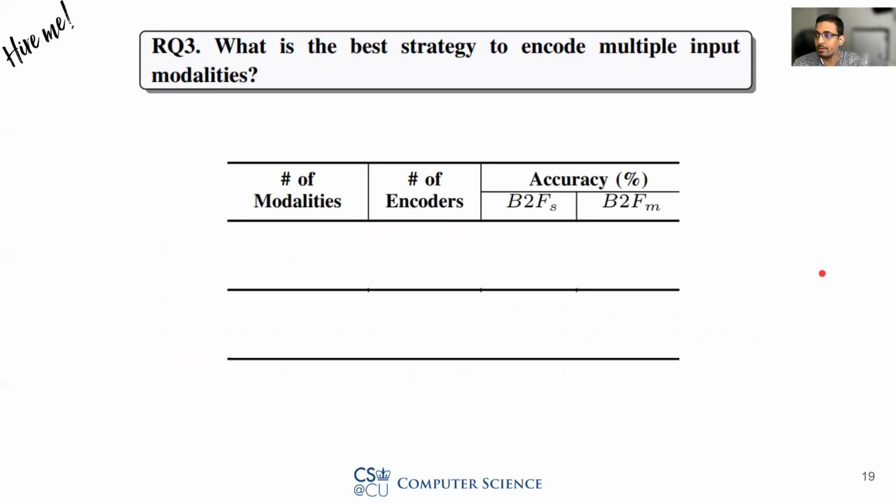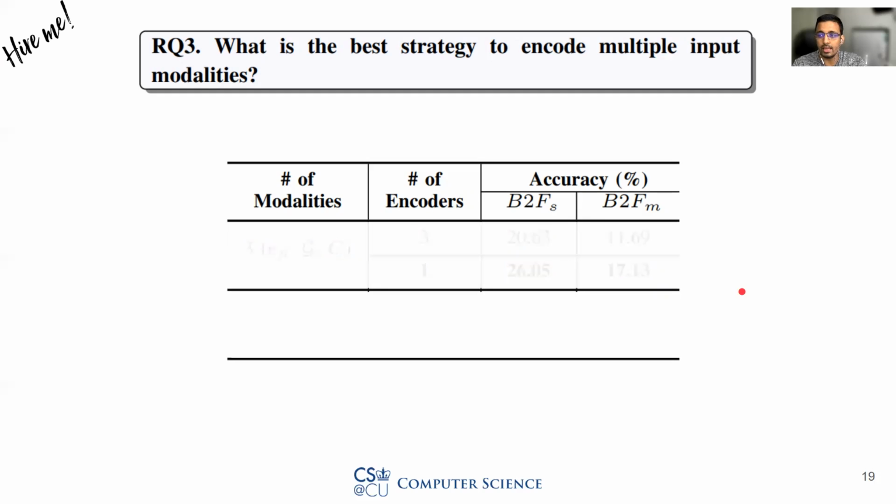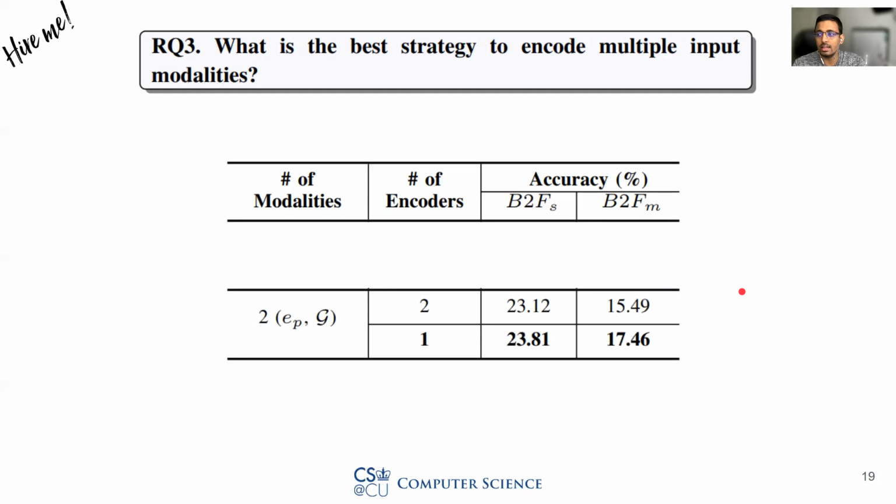We did 2 experiments to understand the effect of the number of encoders. First, we use all 3 input modalities and use 3 different encoders, one for each. As we can see, the single encoder results in the best performance. Second, we take just the code before the edit, that is EP, and the guidance, that is G, and use two different encoders to encode each different modality. From the result, we see that when we use one encoder, the result is improved.